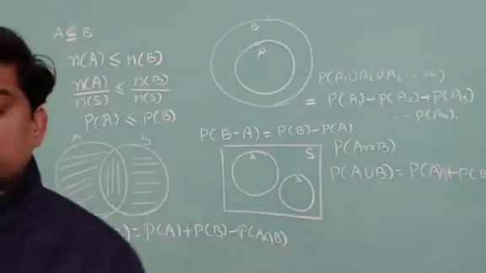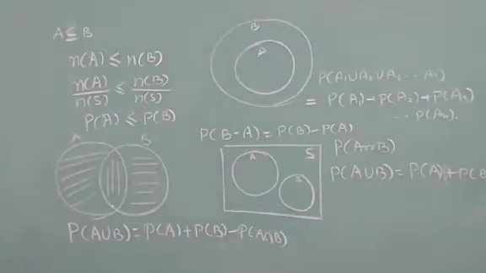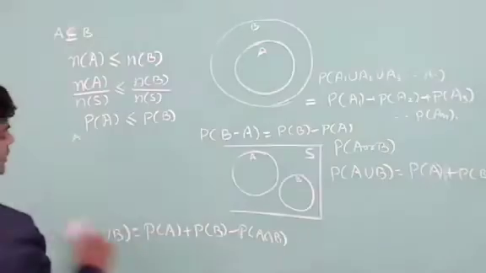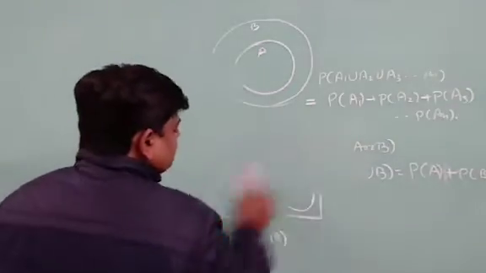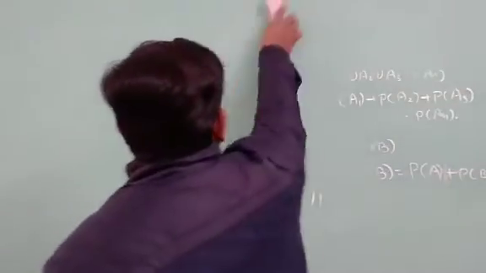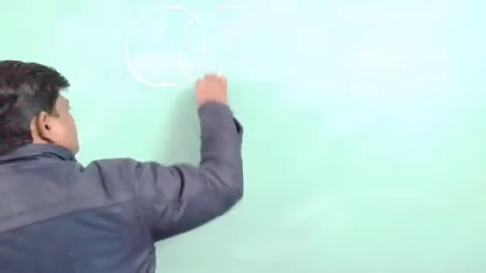Now I want to discuss with you some more theorems, and in this series I am having some diagrams to show, and with the help of these diagrams I may explain these theorems for you people. So you need not be worried about how these theorems have come. Now see, the first one is there. If I am having probability of A union B, do you know one diagram is there? This is A and this is B.